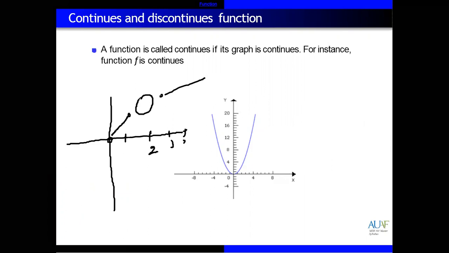That graph is called a discontinuous function, except at 2. At position 2 there will be a break, a gap, because we don't know the value of y when x is 2. So this graph is called a discontinuous function.